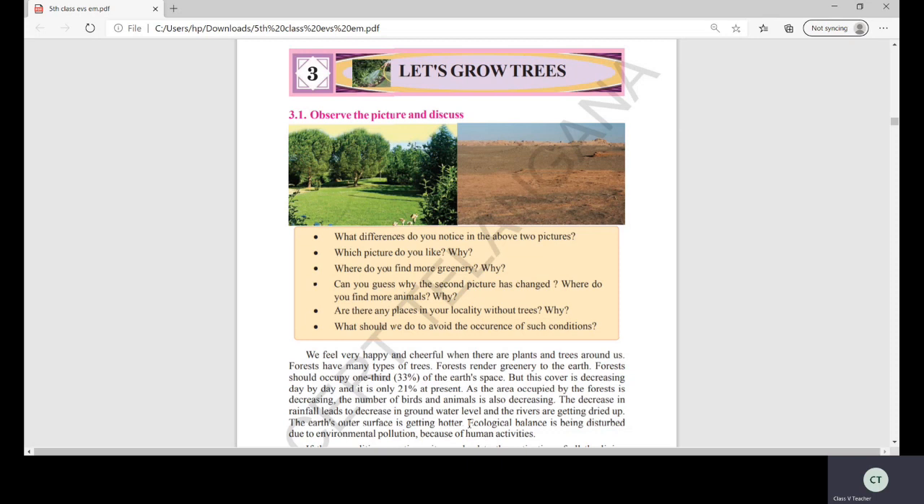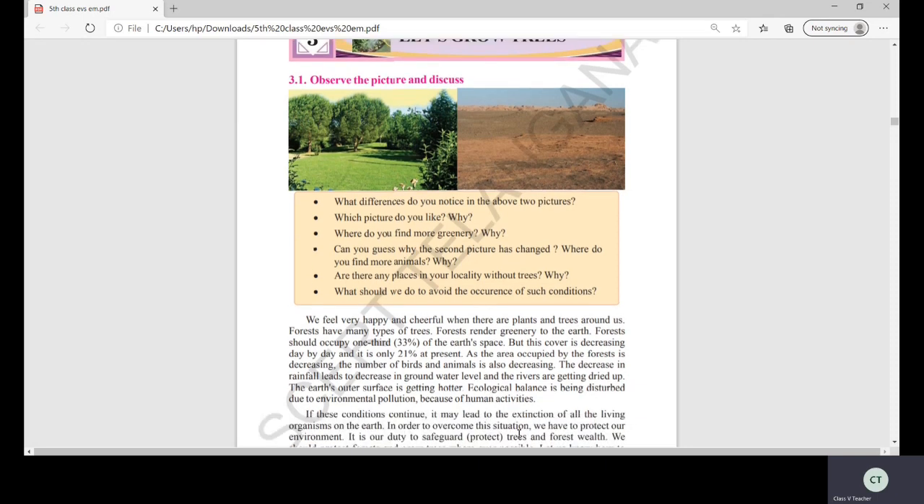Okay, so here can you see the last line? The earth's outer surface is getting hotter. Ecological balance is being disturbed due to environmental pollution because of human activities. That's what I was saying, no? Because of our activities, the environment is polluted, isn't it? Birds, animals, forest, everything. One day nobody will be there.